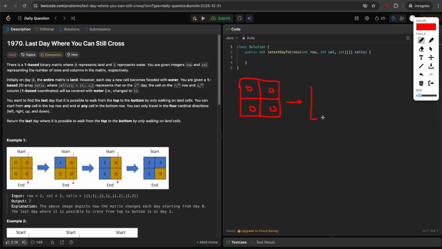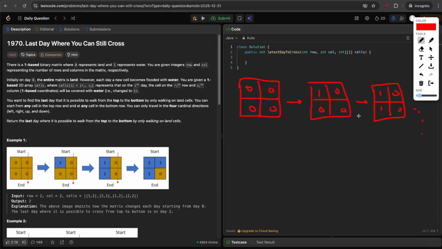So suppose on day one, this cell got turned into water, and the rest are all land. And then on day two, some other cell will be turned into water. Suppose this cell, and so on.